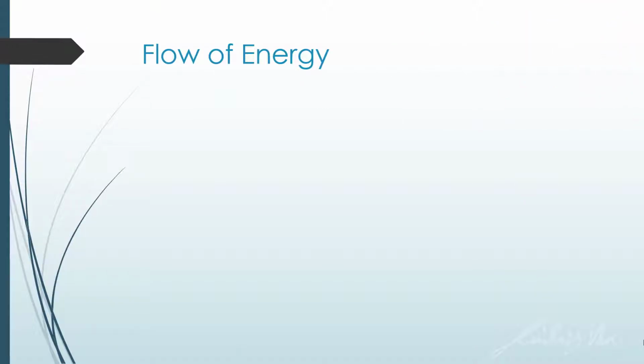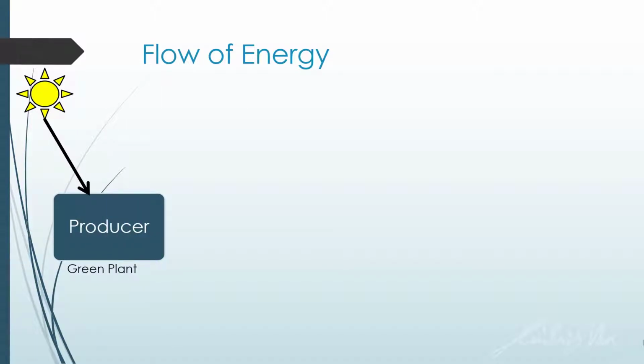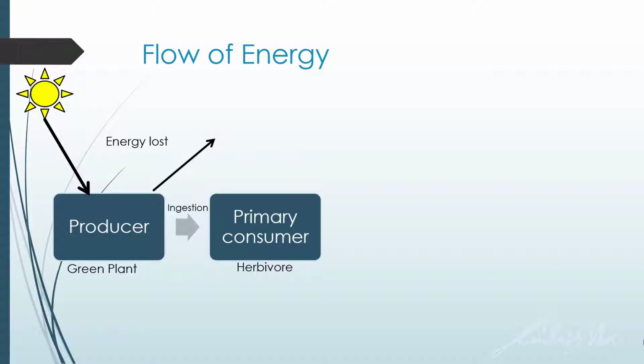So let's start off with the sun. The sun provides the light energy for the producer, or the green plant. But the plant will undergo respiration and energy will be lost as a result. So the remaining energy of the plant is transferred to the primary consumer through ingestion.